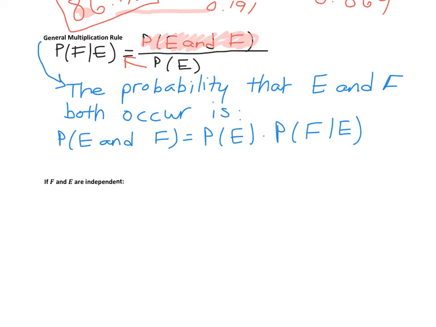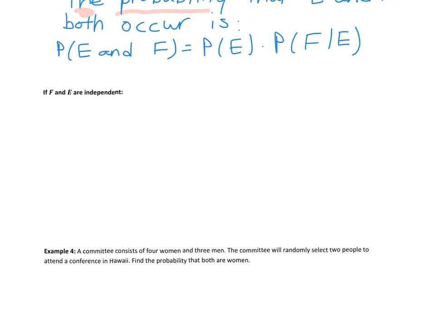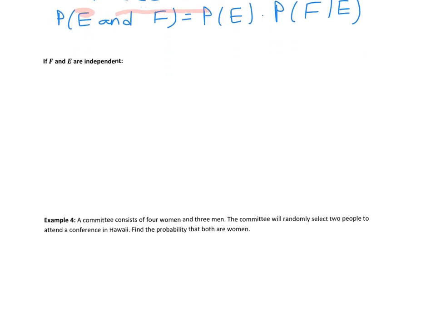So if F and E are independent, we saw in the previous section that the probability of E and F is the probability of E times the probability of F. Okay, that's section 5.3.